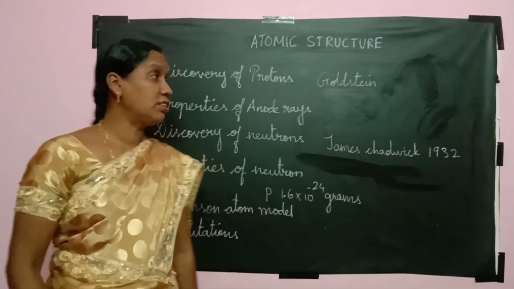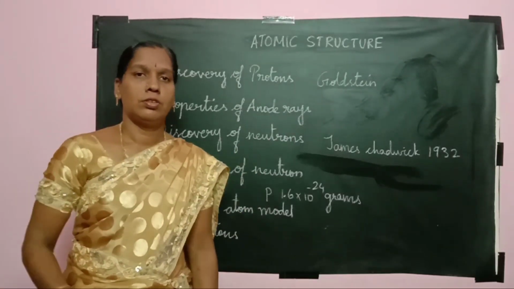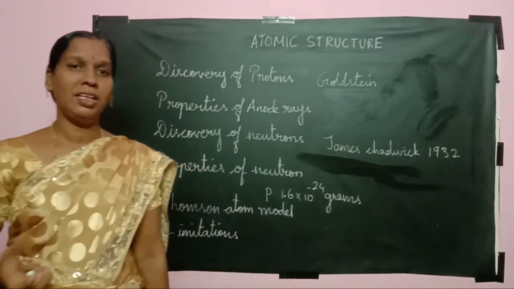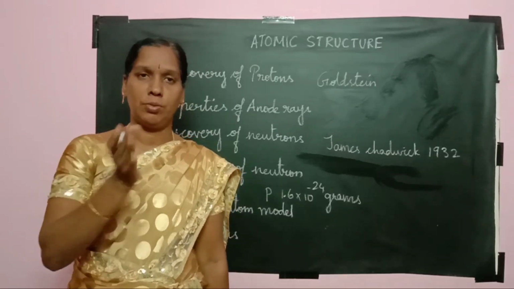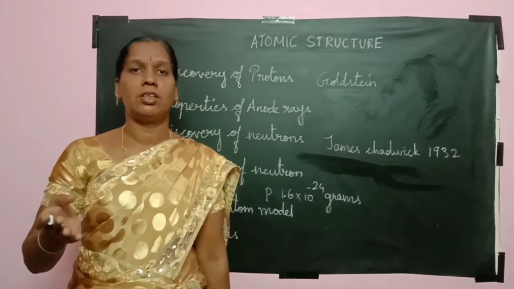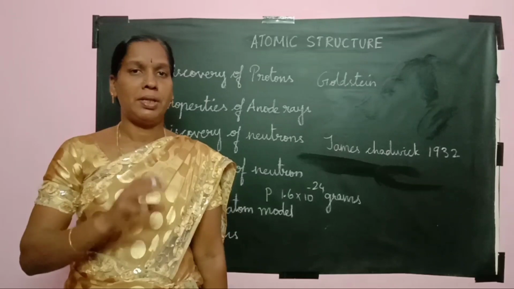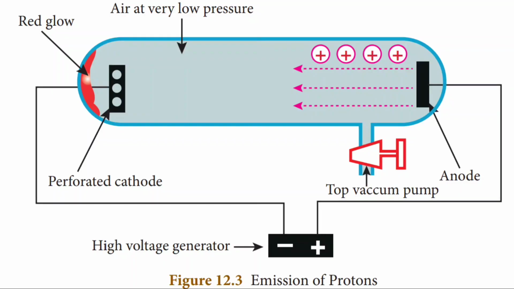Now we are going to discuss about the discovery of protons. So the positive charge particles in the atom is predicted by Goldstein experiment based on the concept that the atom is electrically neutral. Neutral means what? Both positive charge and negative charge should be equally balanced. From that he predicted that positive charge particles are present inside the atom.